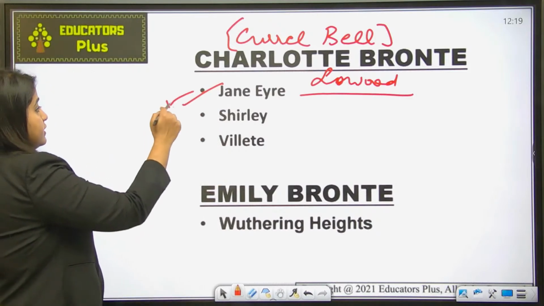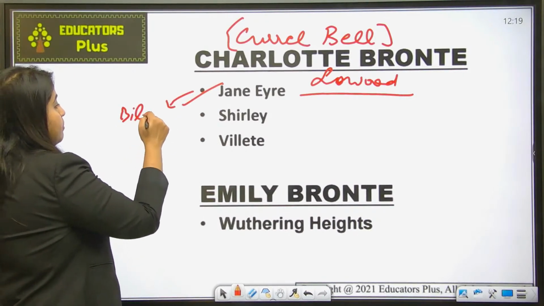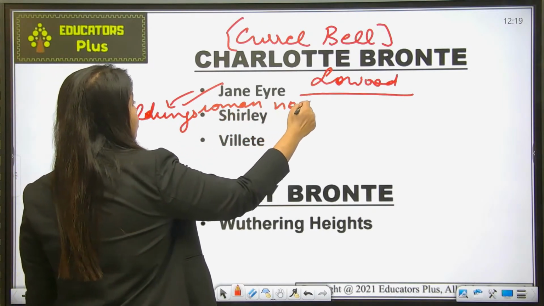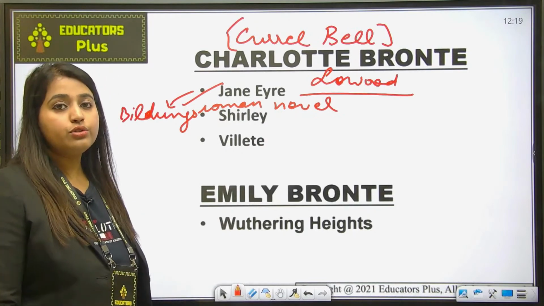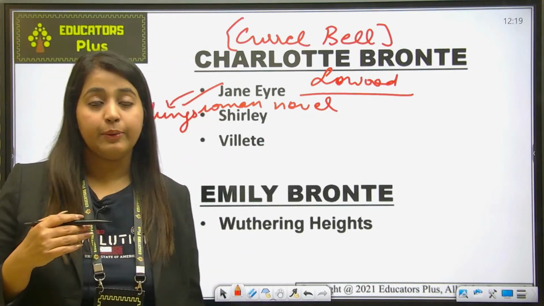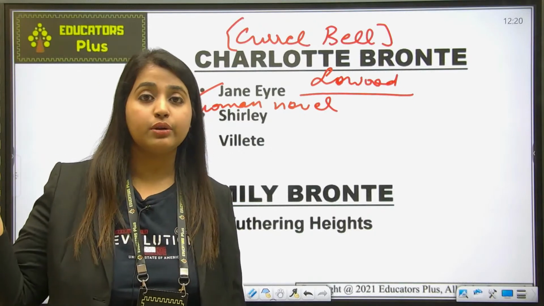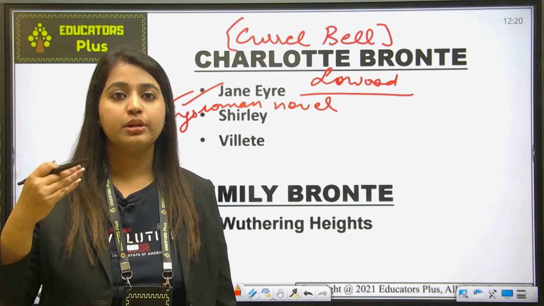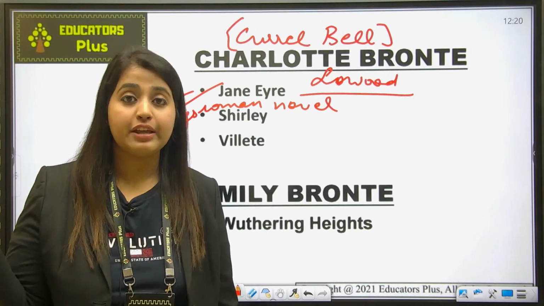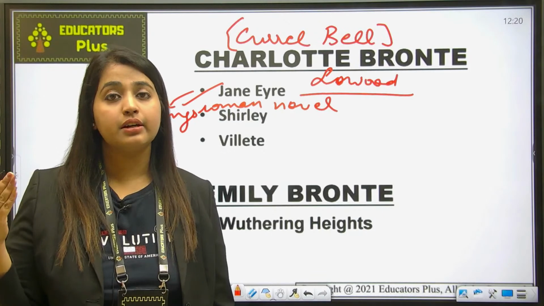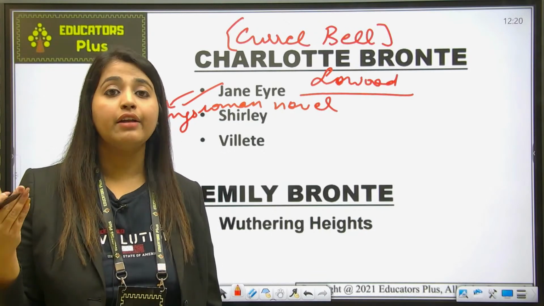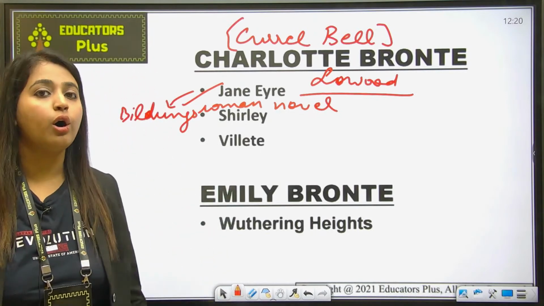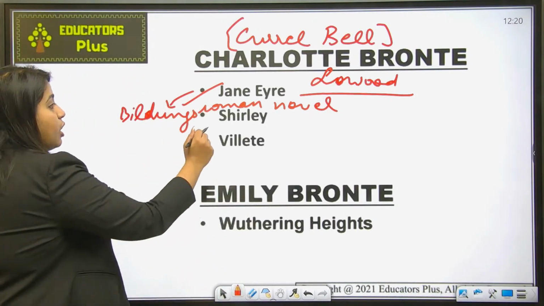Now the first is Jane Eyre. Jane Eyre is considered to be a Bildungsroman novel. I told you what Bildungsroman means, right? It shows the growth of the character. Okay, so Jane is portrayed as a person who grows in that particular novel, and Jane begins life as an orphan. Then she faces difficulties and finally becomes a governess. Okay, and finally she fell in love with Rochester and married him in the end. So this shows the growth of Jane Eyre in this particular novel.